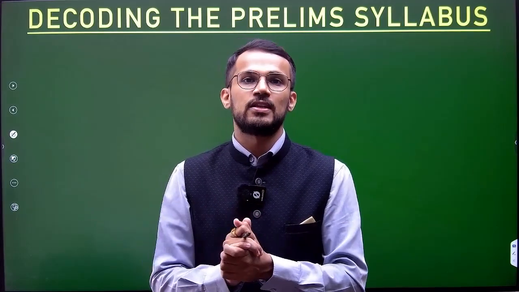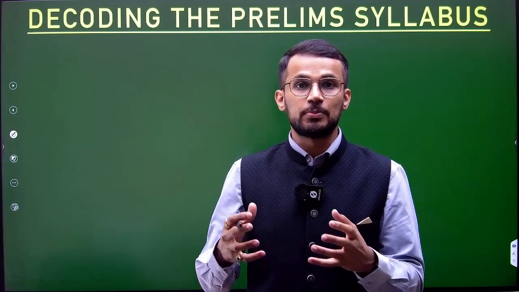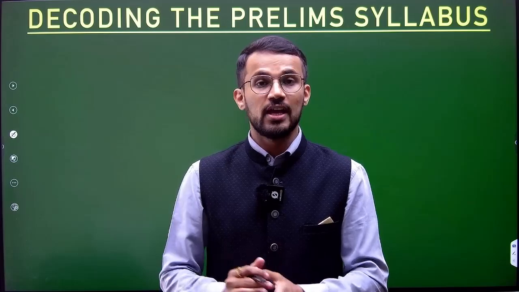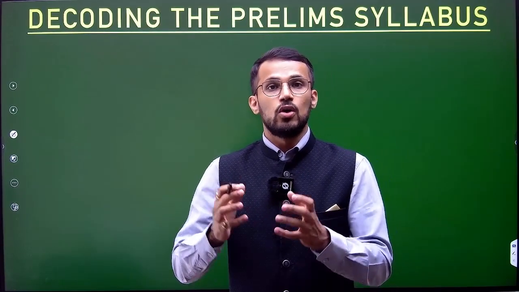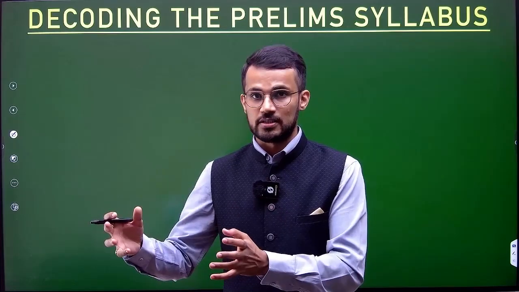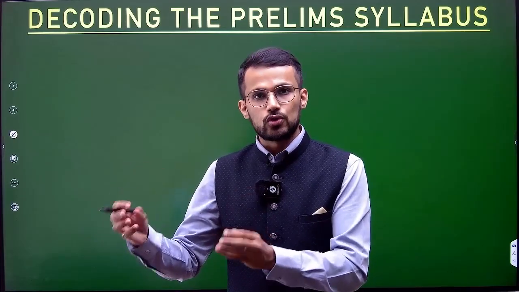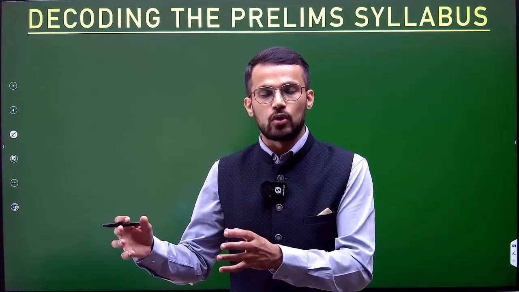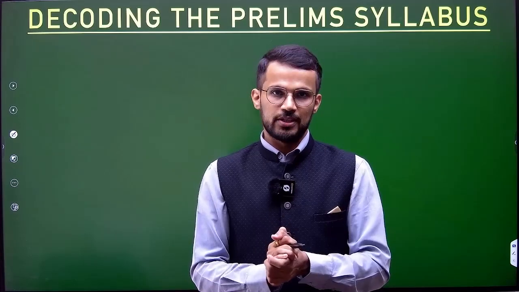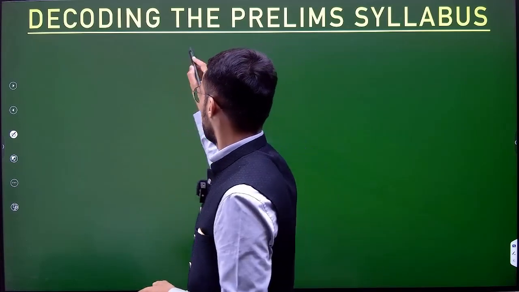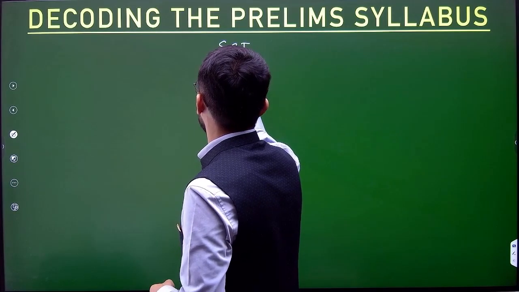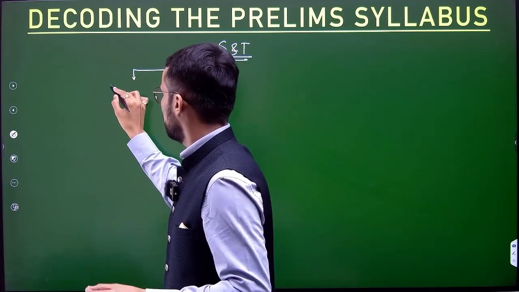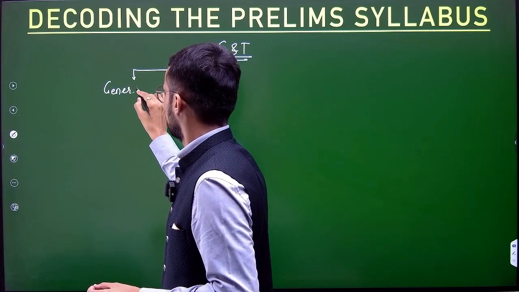UPSC has given the mains syllabus for General Studies Paper 3, and under General Studies Paper 3, there is a topic of science and technology. Under that topic, UPSC has listed a number of technologies on which questions would be asked in mains. But UPSC also asks questions on those technologies in the prelims examination. And that's why when we talk about science and technology, firstly, you should be aware of general science.